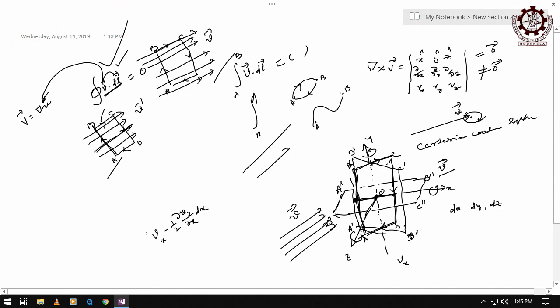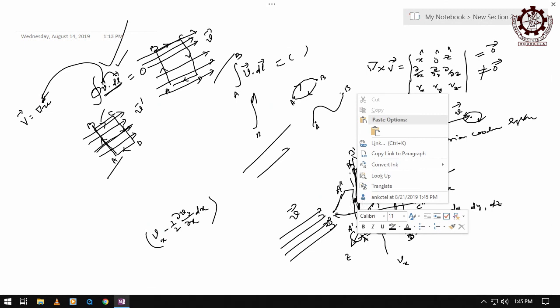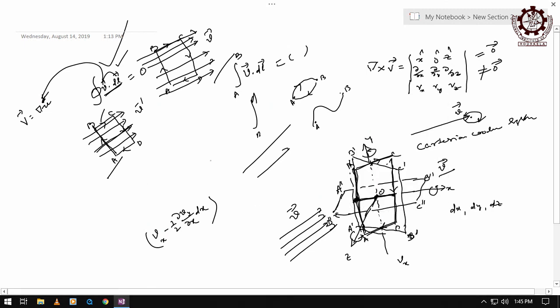So, the value of this vector at this point is this much, right. So, throughout this side the length, the vector field is remaining same, it is the average value. The average value in that line remains same and is this much.